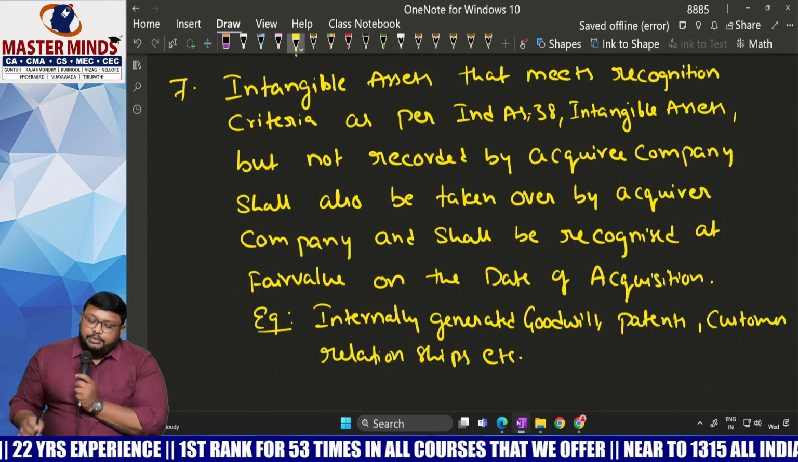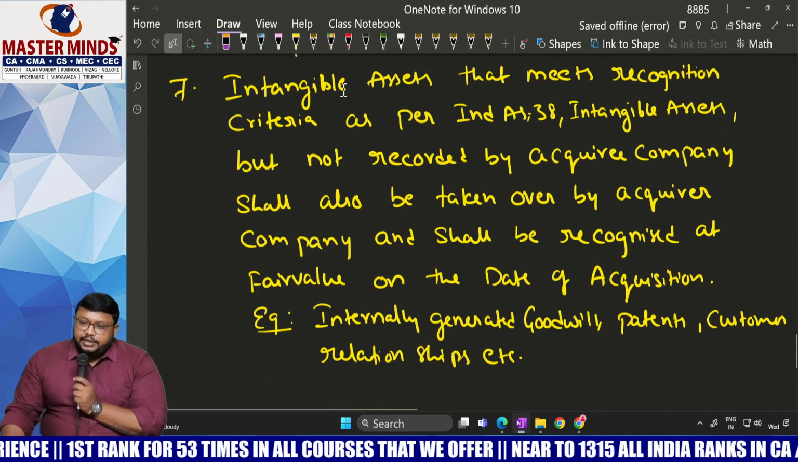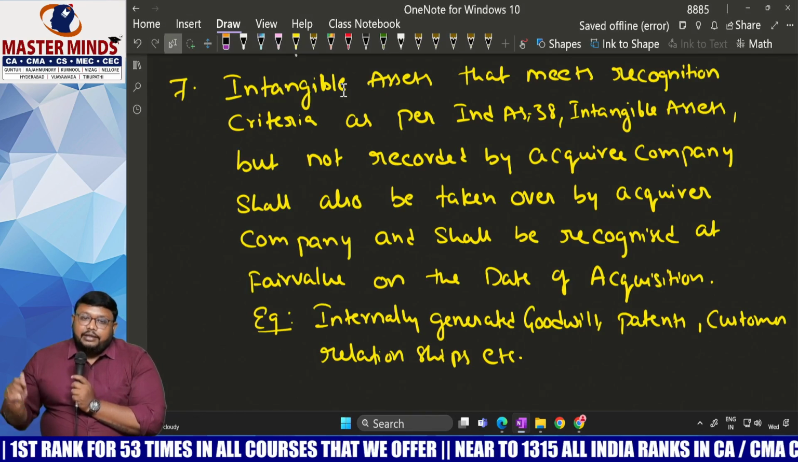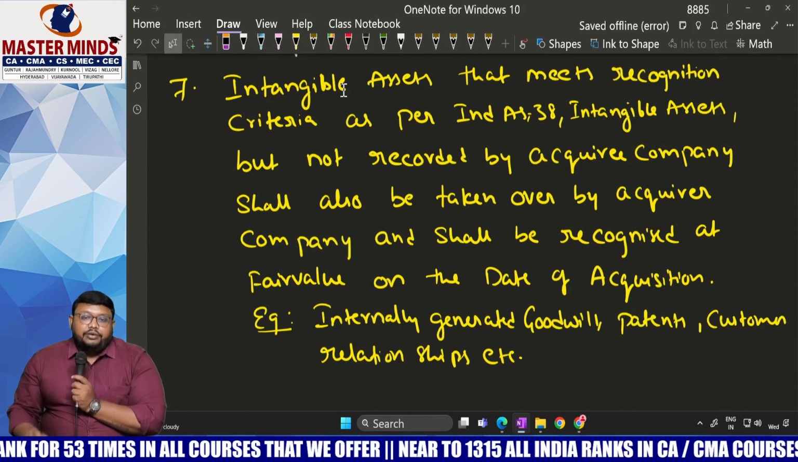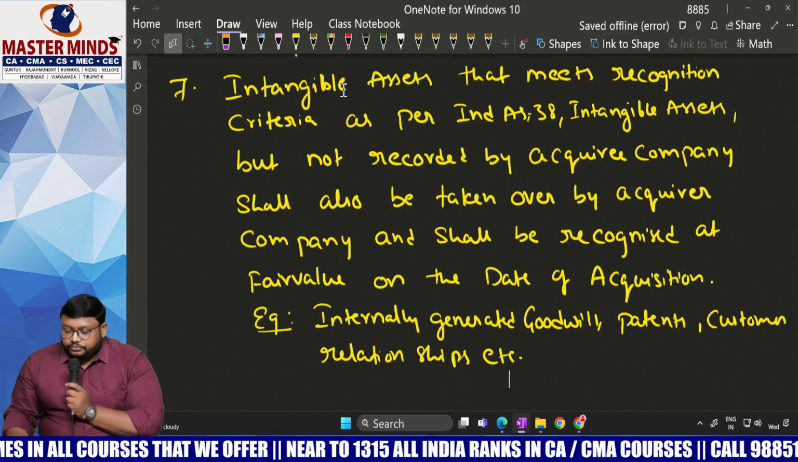So once you go through that point: an intangible asset that meets the recognition criteria as per Ind AS 38, but not recorded by the acquiree company, shall also be taken over by the acquirer company at fair value on the date of acquisition.